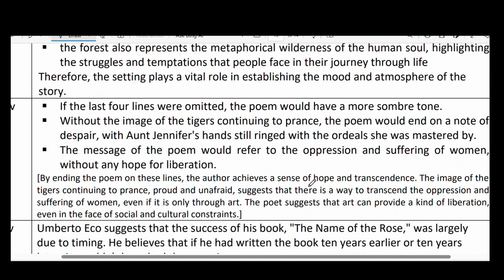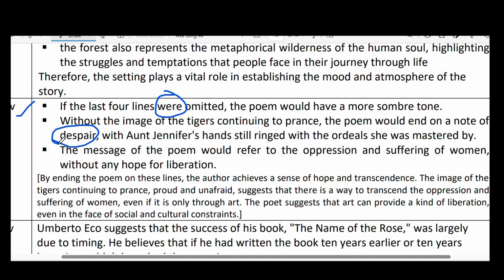Right. If the last four lines were omitted, here every time "were" is used with "if". Remember this, because it is imaginary. When it is imaginary, we have to use "would". If I were you, I would not, like that. Yes, if the last four lines were omitted, the poem would have a more somber tone, and without the image of the tigers continuing to prance, the poem would end on a note of despair. I told you already, some sadness.